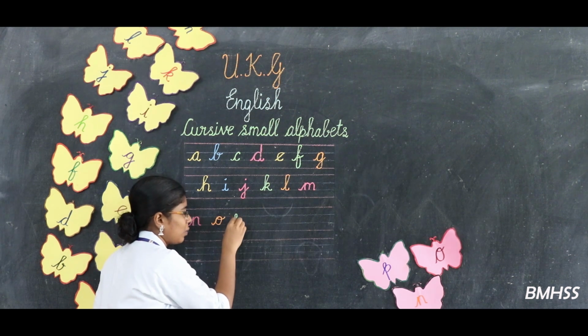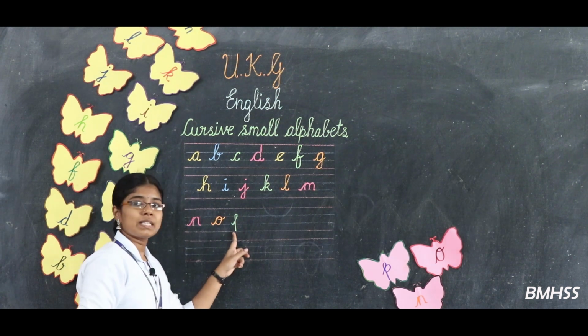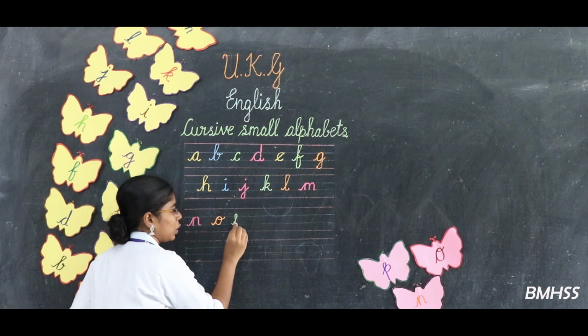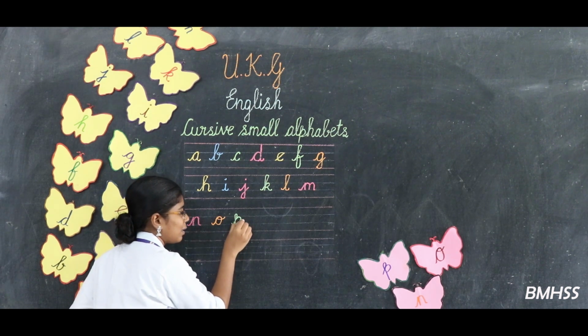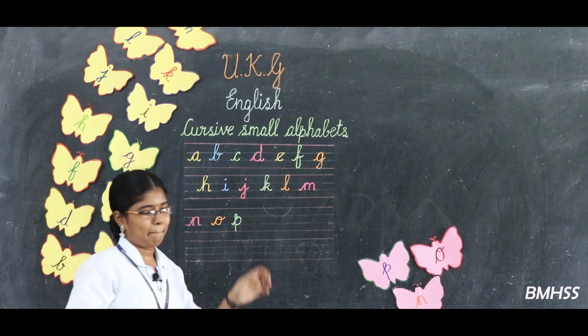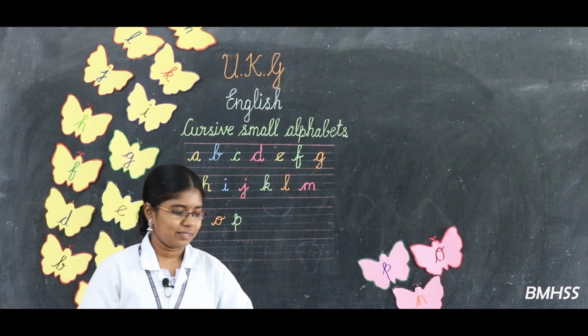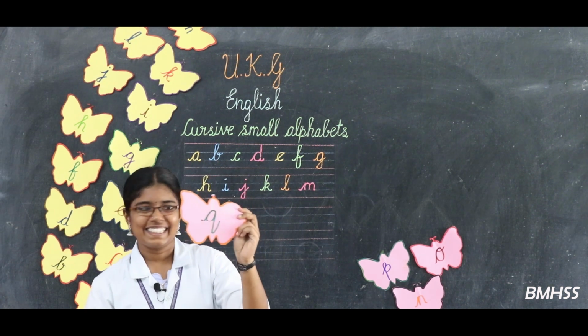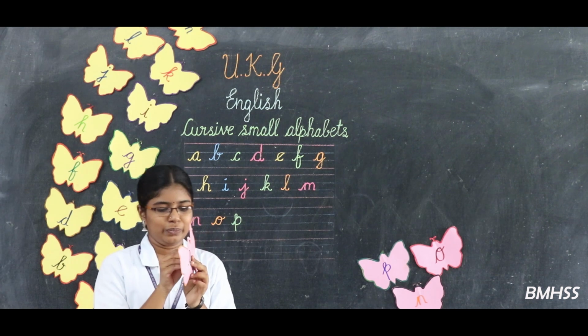Okay. Come down and touch the bottom pink line. Okay. Without lifting the pencil, go up and then write like this. This is the letter P. The next letter. See here, who is he? Yes, Q.